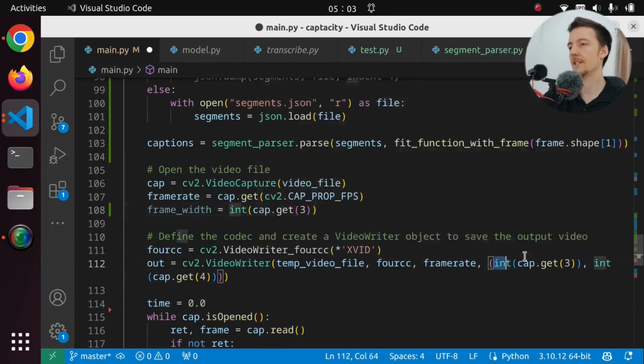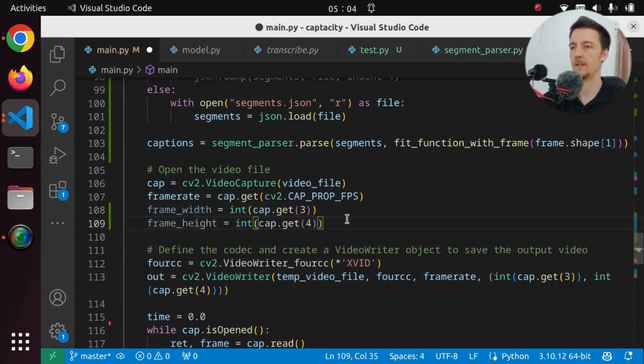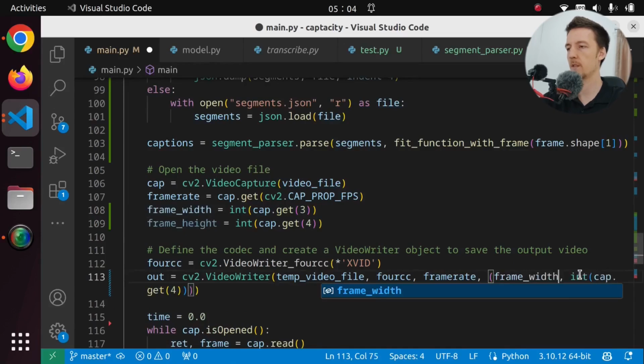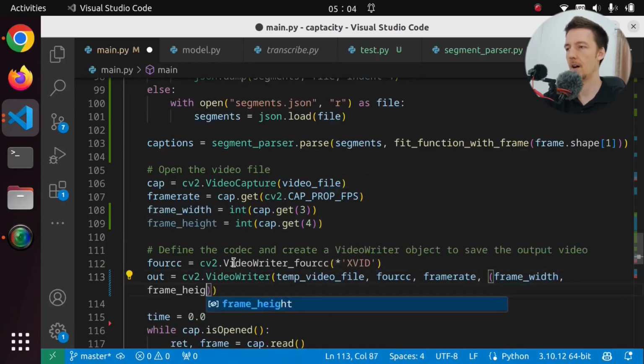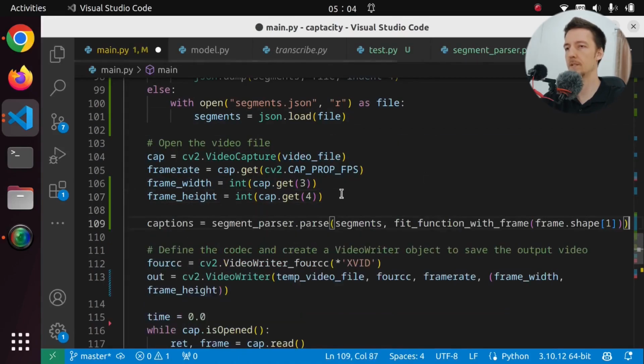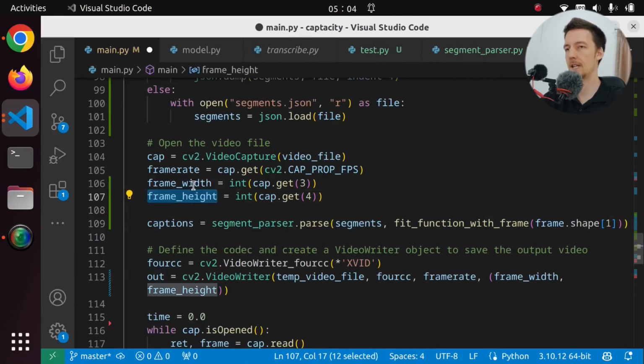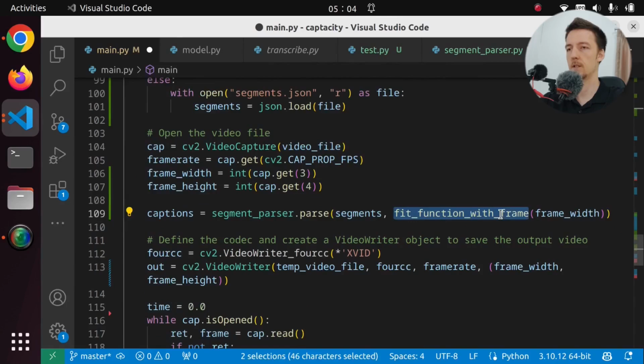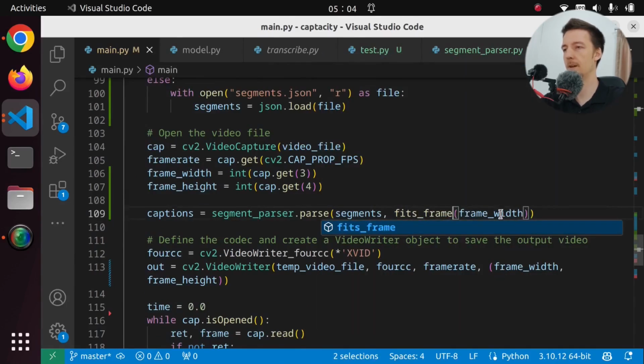Okay, I get it. So this is the width and then this is the height. So let's take the height as well. Then we can make this a bit nicer. We can say frame width and frame height. And now we have the frame width here. So we can move this down a little bit and we can set the frame width in here. And I'll just call this fits frame. So now it might actually work.